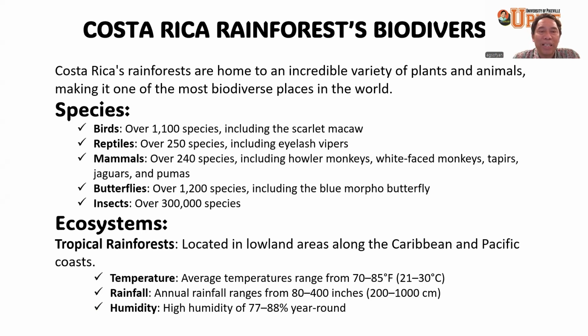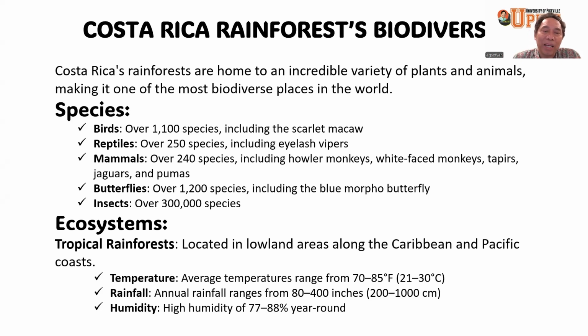For example, there are over 1,100 species of birds in Costa Rica, including the scarlet macaw, the toucans, and many other types of birds. We will observe them, okay? And then we will learn why they exist in that type of environment in the tropical rainforest of Costa Rica. So we're going to learn the evolutions on the field.